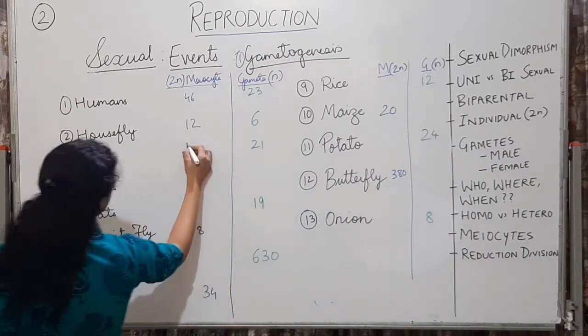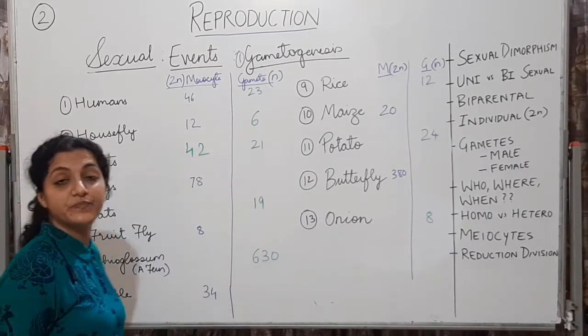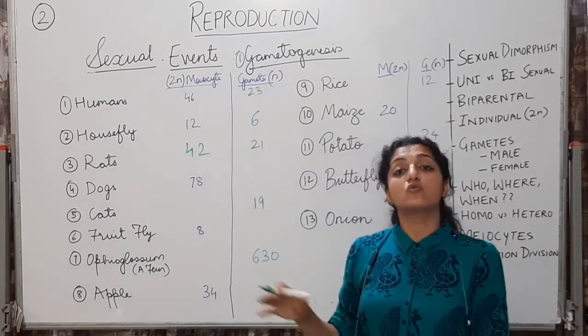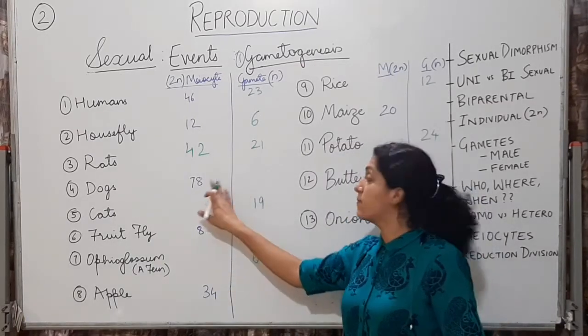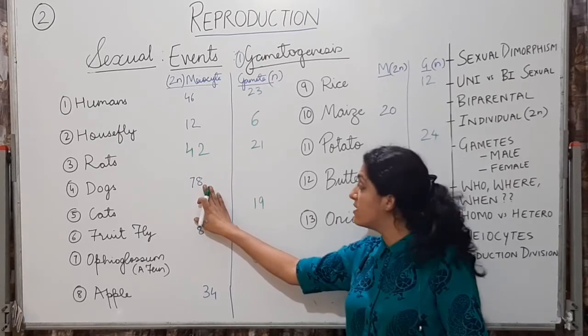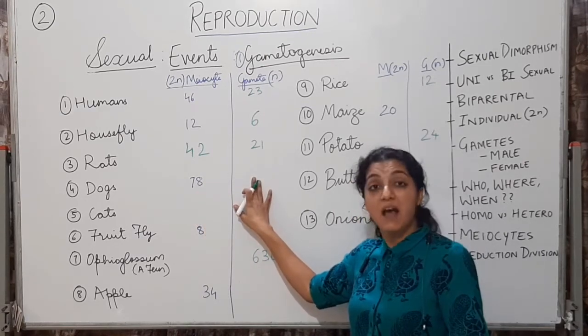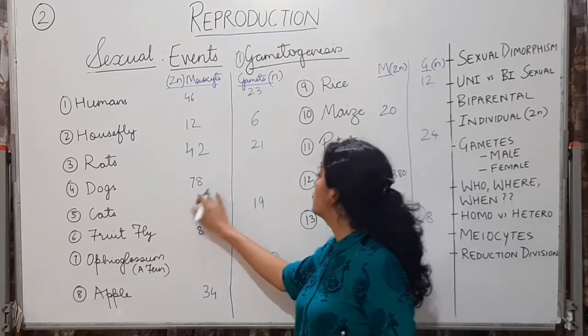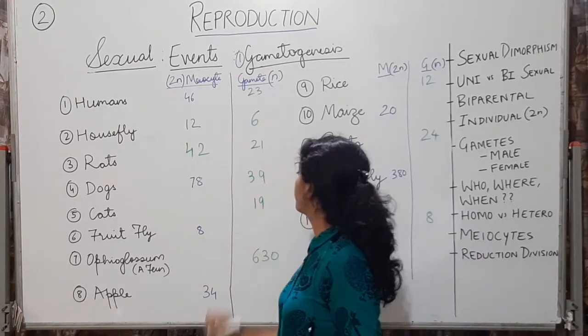So 21 into 2, you get 42. Then in dogs, the meiocyte has 78, so the gamete will be half: 78 divided by 2, you're going to get 39.